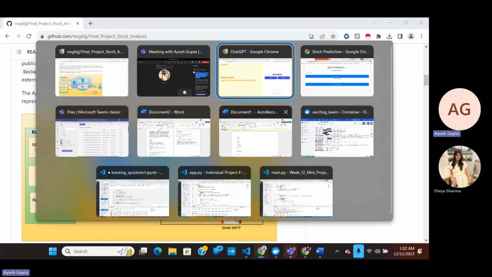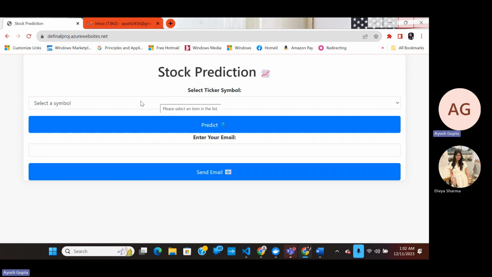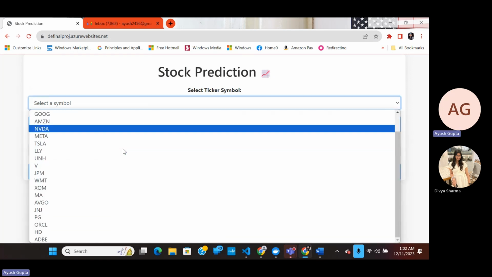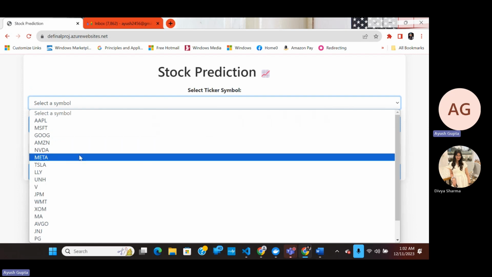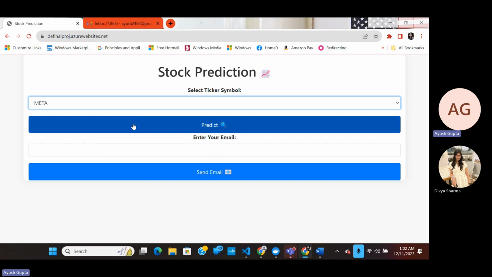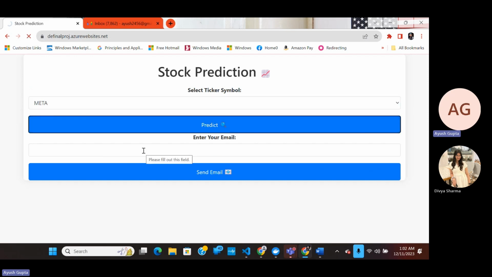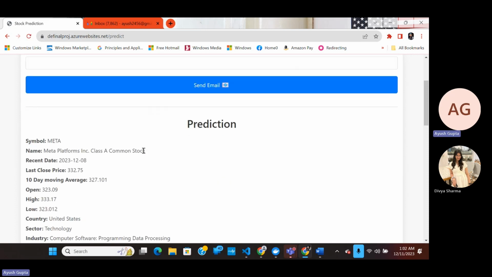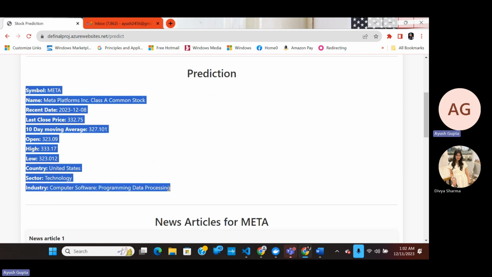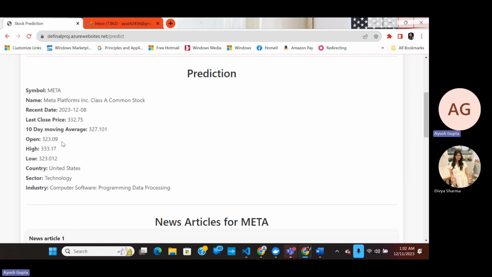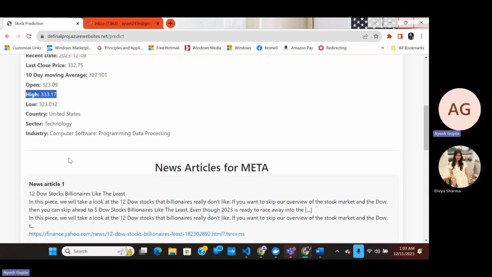To give a description of what our project is about, we have taken a few companies, and we will be analyzing the stock market data from these companies. For example, we will be taking Meta. As you can see, the metadata gives us all the information of the stock prices: the last day's opening stock price was 323, and the highest that it went up to was 333 US dollars.